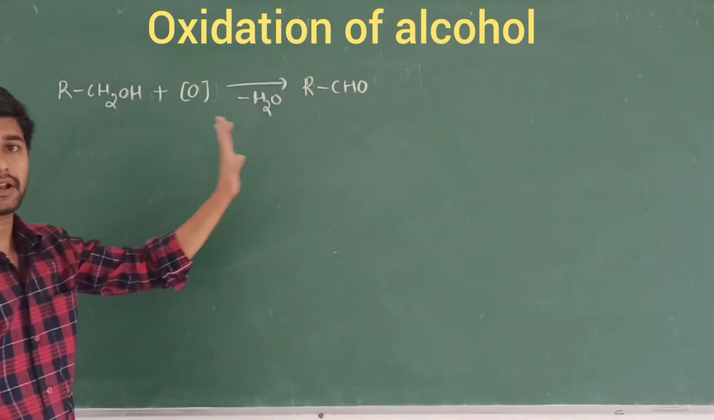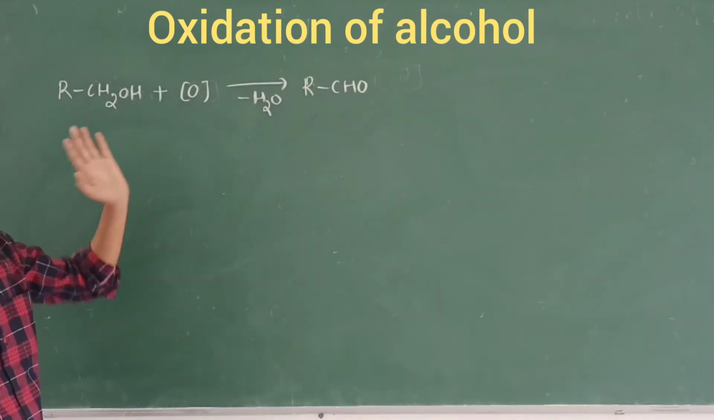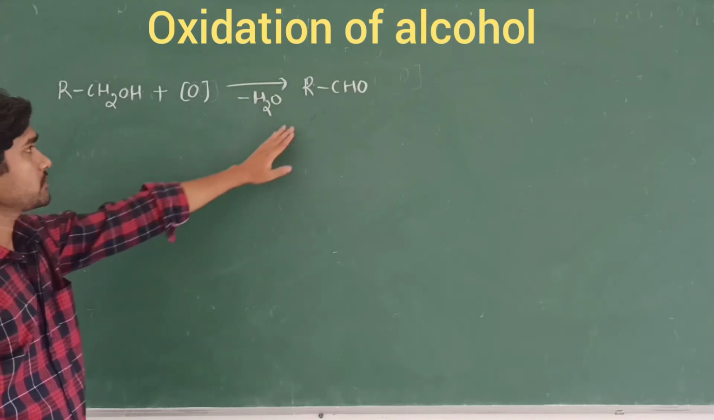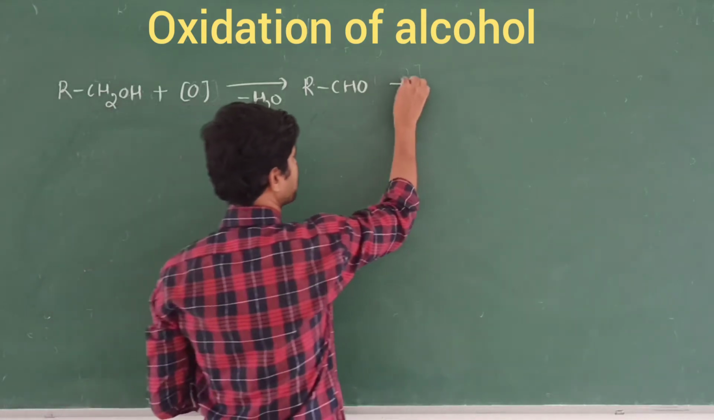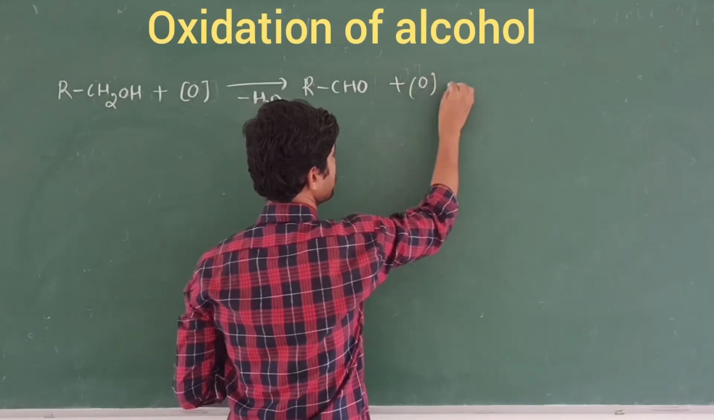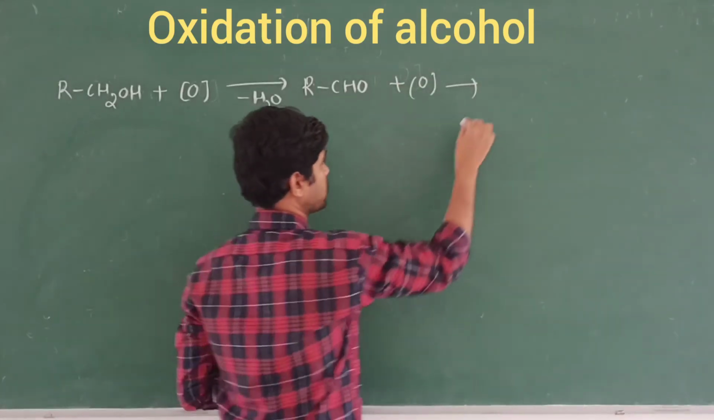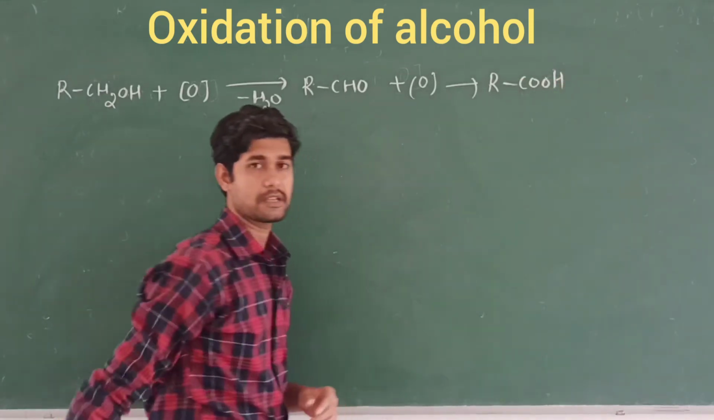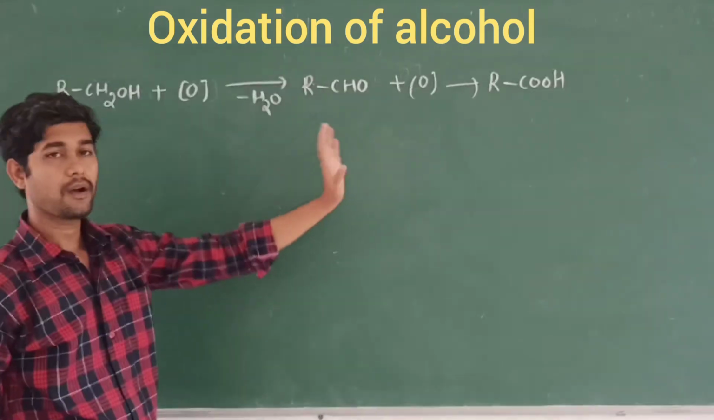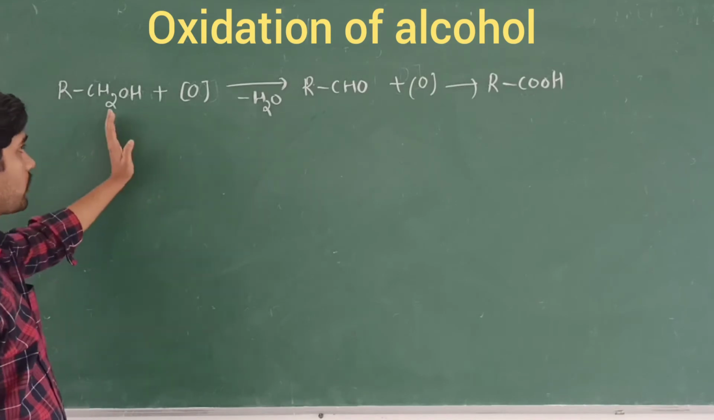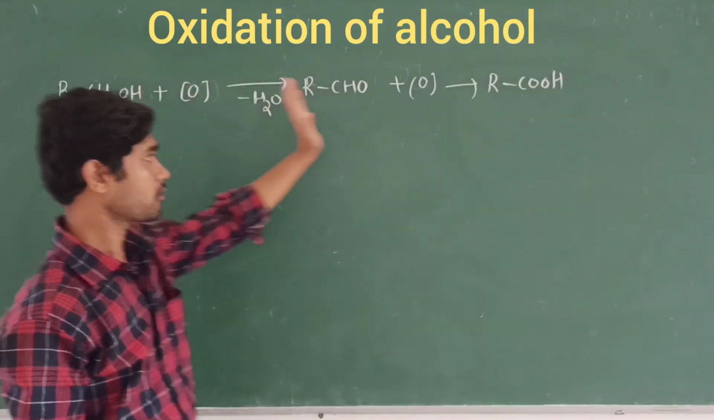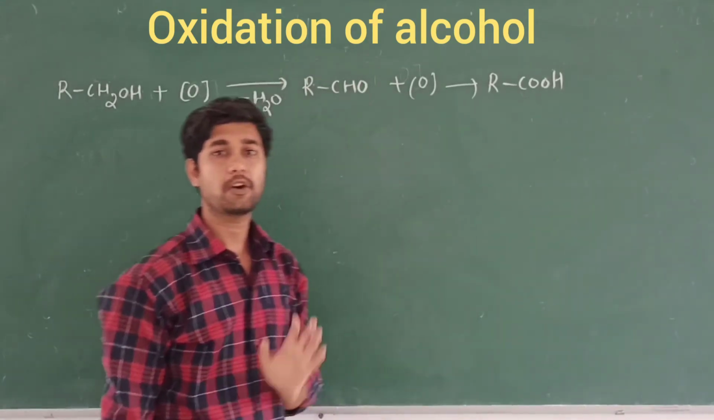This is called partial oxidation, by using some oxidizing agents, and I am going to include the water molecules. So this is called an aldehyde. On this aldehyde, with a further oxidizing agent, we are going to obtain the respective carboxylic acids. This is called RCOOH. So this is now called complete oxidation. Primary alcohol to aldehyde is called partial oxidation, whereas primary alcohol to carboxylic acid is called complete oxidation.